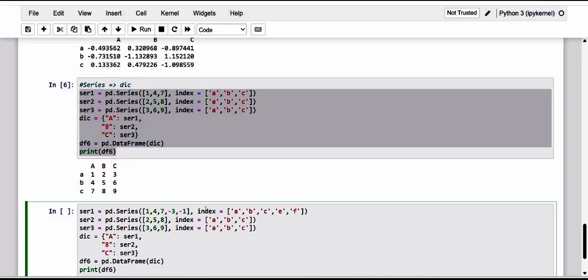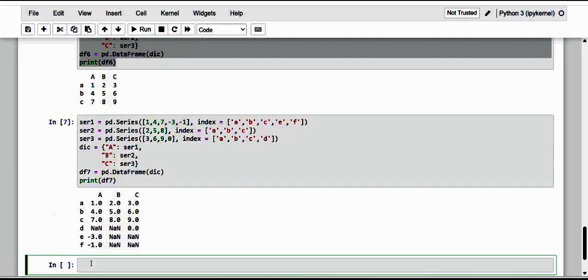And kindly have a note of it. This is 2, 5, 8. Let it be the second series. And let me have one more element in series 3. So here also I want to include one more. Let me make it a D. Okay, now here is the dictionary. A, B and C are there, and of course let me differentiate this as data frame 7. So now let me have this output.